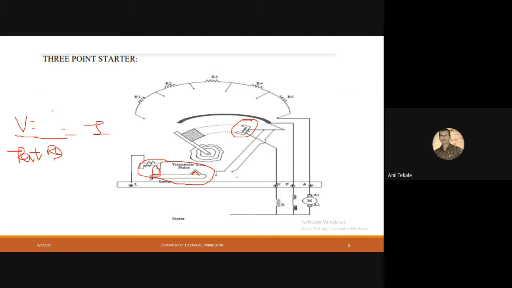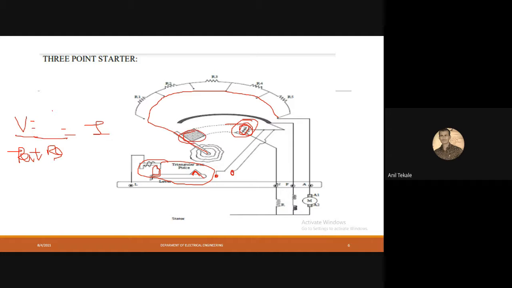And due to that, once that will attach, this iron piece will short this terminal and this terminal. So once this shorts this terminal, at that time there will be zero current flowing. Similarly, what does the no voltage coil mean? Whenever we apply voltage and this rod is connected to the third, fourth, fifth point, at that time this coil will work as it will hold the rod.